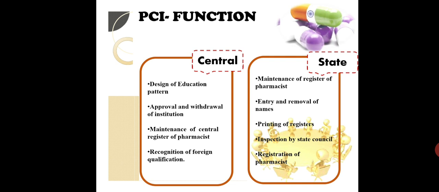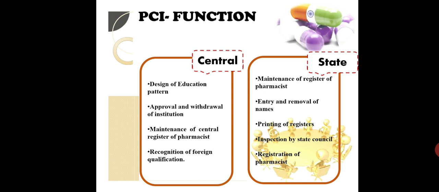The syllabus that we are following, that is the BP code, has been designed by the Pharmacy Central Council of India. Approval and withdrawal of institutions: what does it mean? Is your institution approved? Yes, your institution is approved by PCI. It has a certificate and a tenure, that your institution is approved from this year to that year.